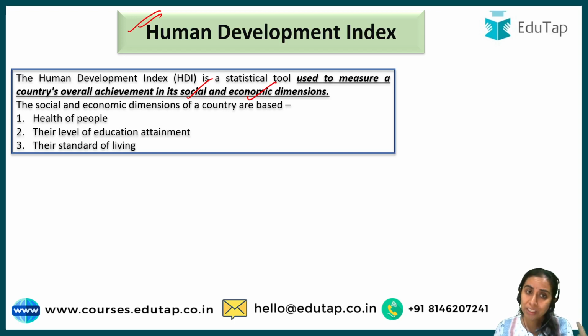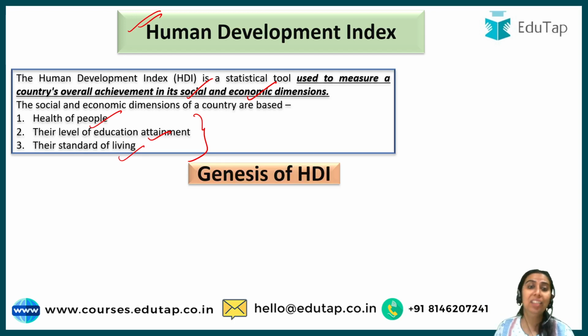Now, there are three dimensions under social and economic dimensions broadly that are taken into consideration in HDI. That is health of people, their level of education and standard of living. So basically this index measures these three levels of the people of a country, and then tells at what level that country stands. Okay. Now, where did this come from, HDI? What is the concept of Human Development Index? So, I'll tell you that.